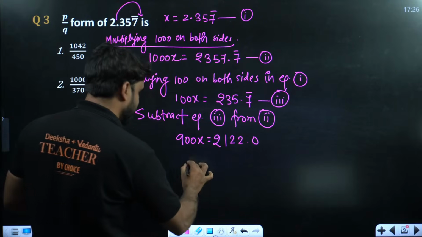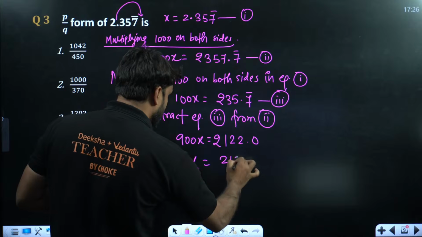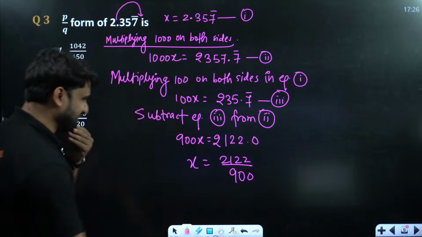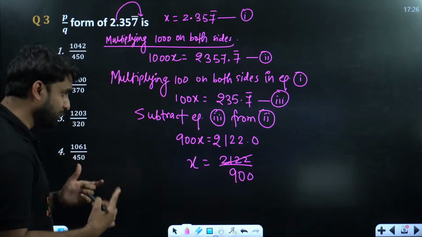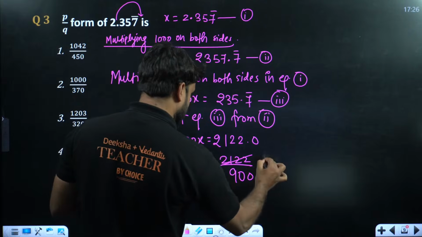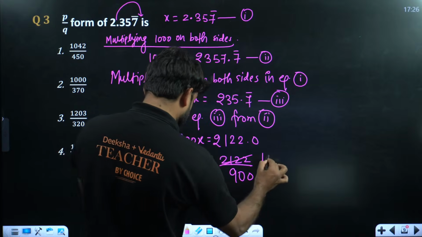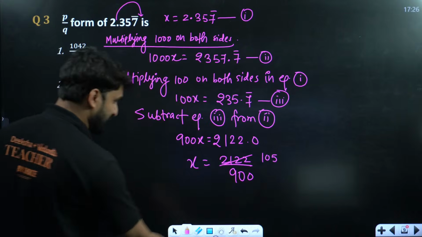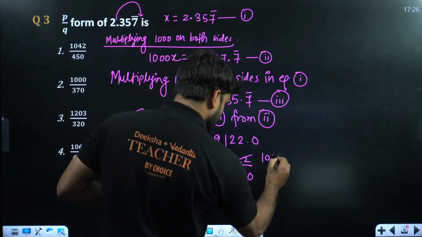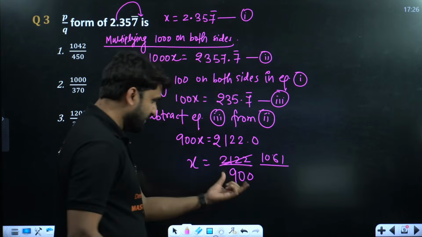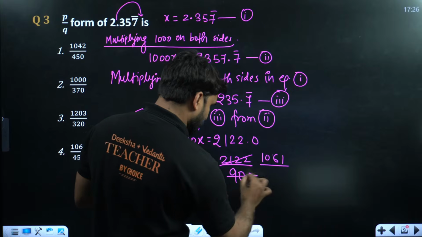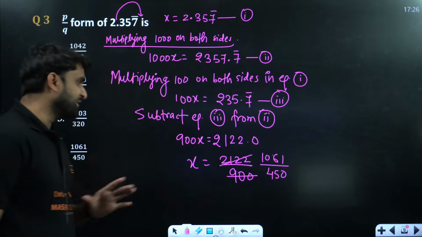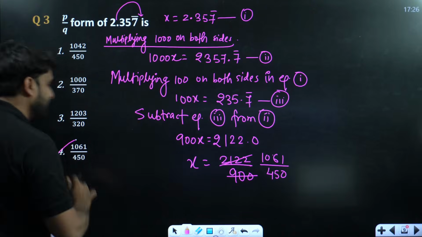Now solve x. So x can be written as 2122 divided by 900. Now can we please cancel this? We can cancel by 2. So 2 1s are 2, 2 6s are 12, and this is 2 1s are 2, and divided by this, if we cancel this, 2 4s are 8, and this is 2025, this is 1061 divided by 450, and option number 4 is the correct answer.